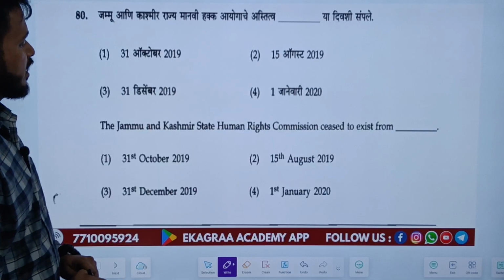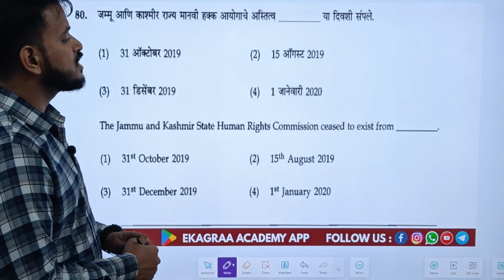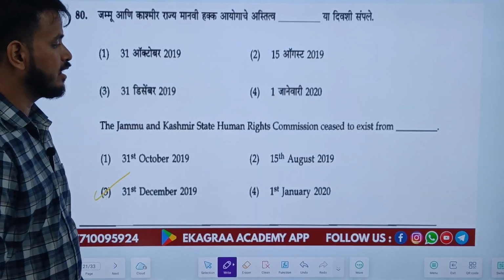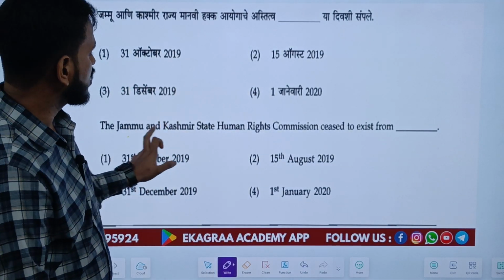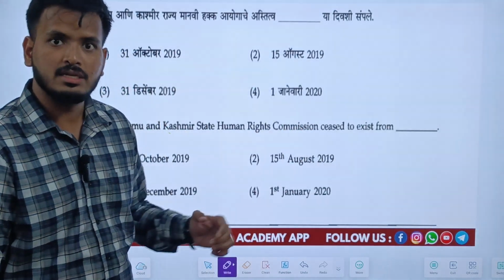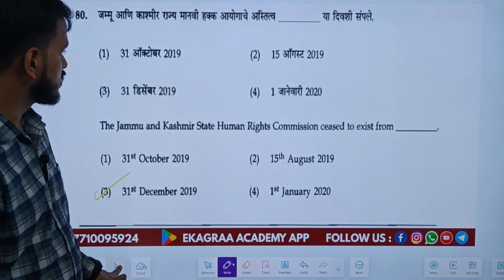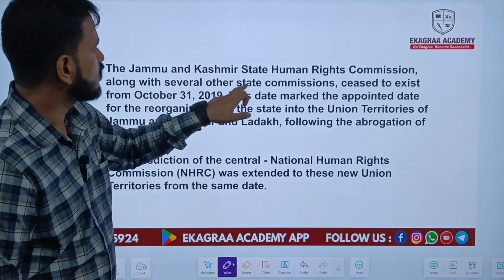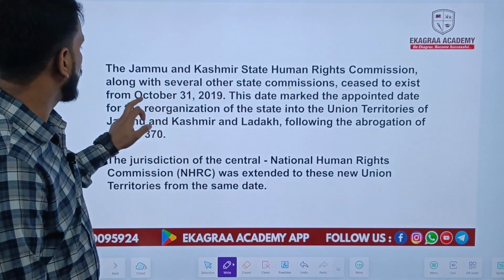Next question is, the Jammu and Kashmir State Human Rights Commission ceased to exist from which date? So the right answer is 31st October 2019. This was the date when the Jammu and Kashmir State Human Rights Commission ceased to exist. Why was this Human Rights Commission ceased? Because the Jammu and Kashmir State Human Rights Commission, with several other state commissions, ceased to exist on the date